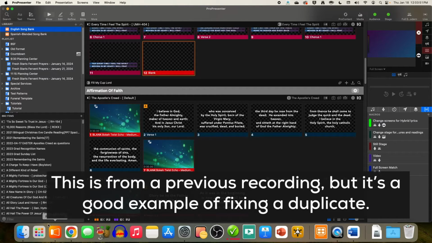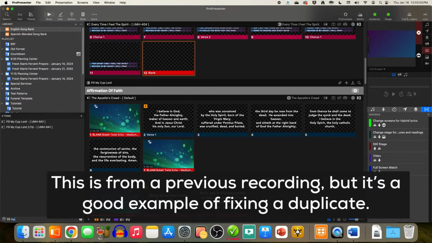I'm going to search for Fill My Cup, and I am going to permanently, forever delete this duplicate copy. So right click, delete, and yes, I'm sure I want to delete it.